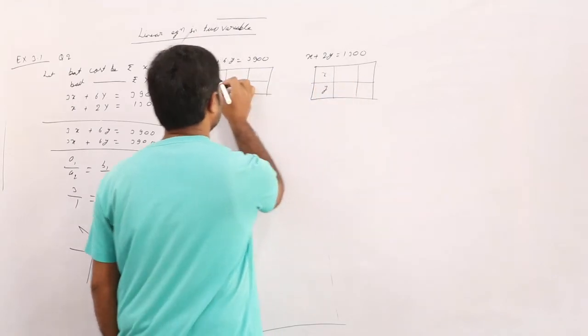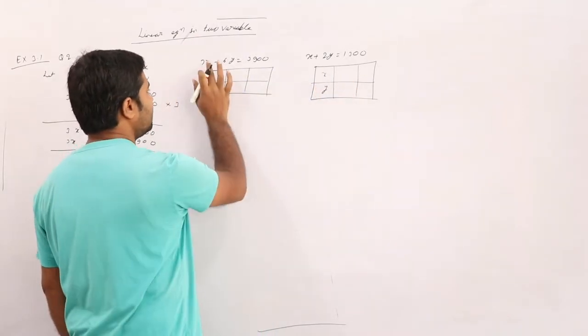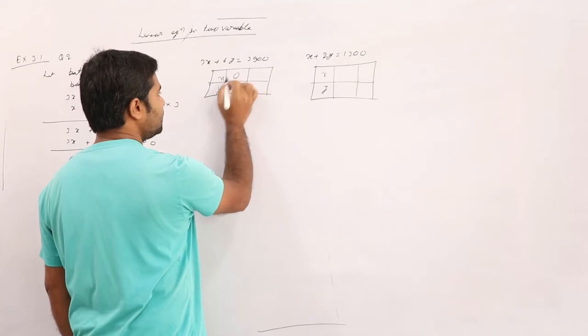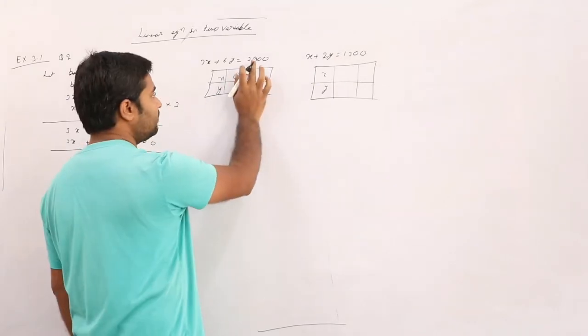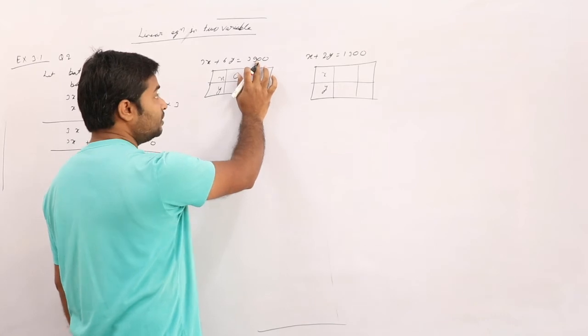X, Y, X, Y. Now X is equal to, put 0. X is equal to 0. Then Y is equal to how much? It will become a big number, right?